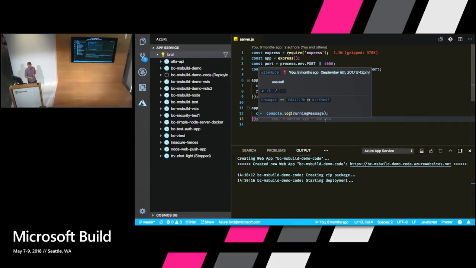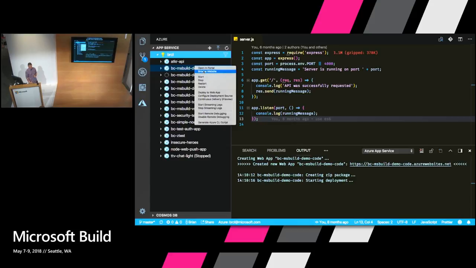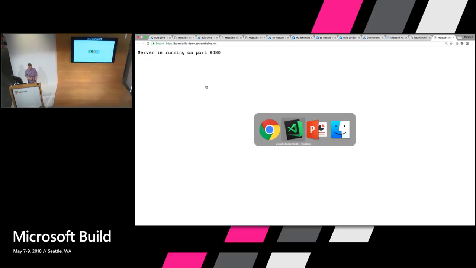And you can see the progress the way it does is it creates a zip package of what we have locally, and we can start loading it up into Azure in the cloud. And we can access it there and start testing things further. Well, when that would be finished, I can right-click on it and say Browse Website, just like we would in the portal through the overview option that we had as well. So cool. Those are 3 options that we have within Azure to deploy Node on Azure, rather.